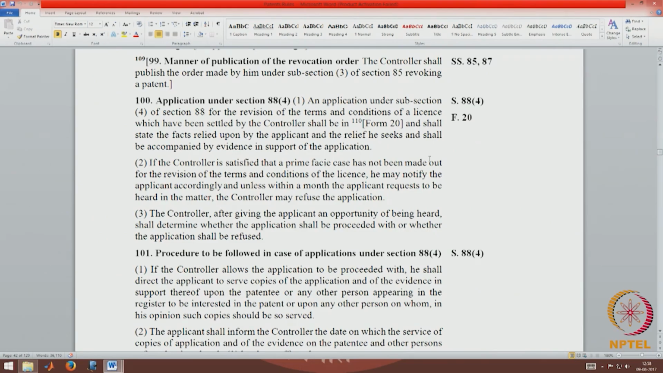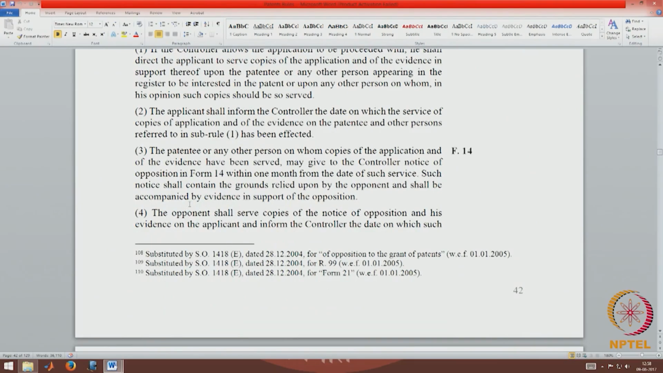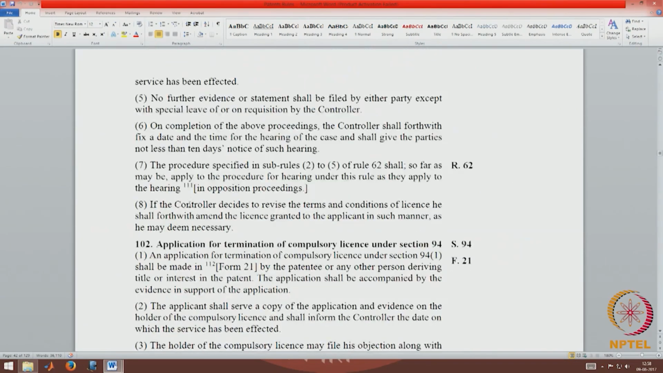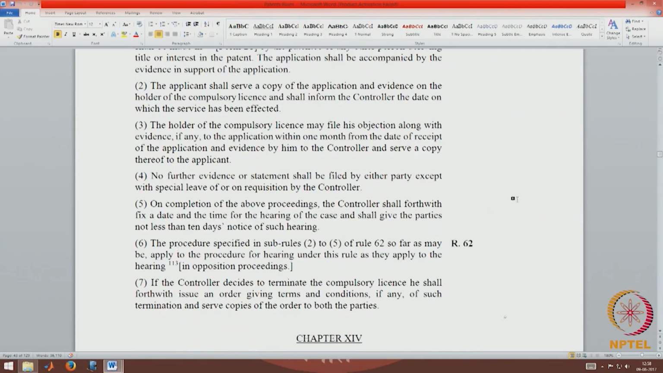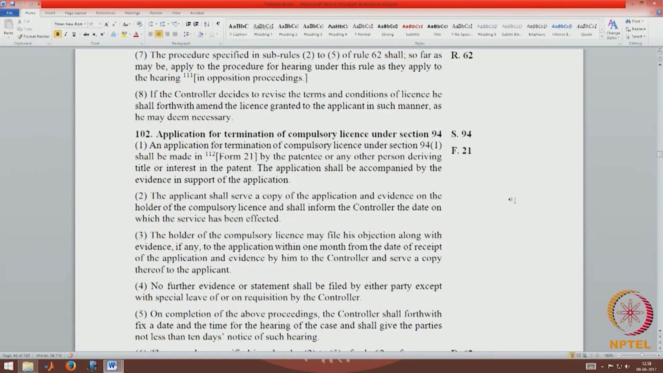So 88.4 deals with the revision of terms of a compulsory license, and there is an application under form 20 and there is a procedure. So 100 and 101 cover the application and the procedure when you need to seek a revision of the terms of a compulsory license that has already been granted. Now 94, we saw that a compulsory license granted can be terminated. There is an application for termination which is form 21, and the procedure that has to be followed is detailed in rule 102.